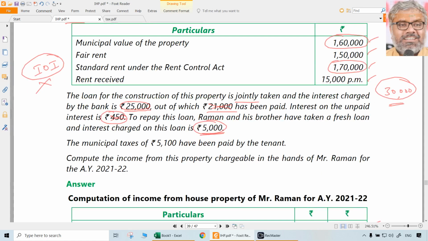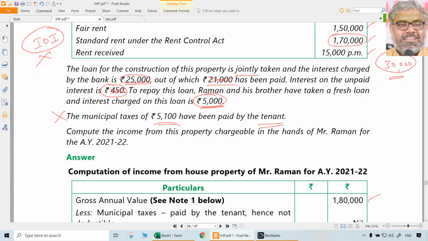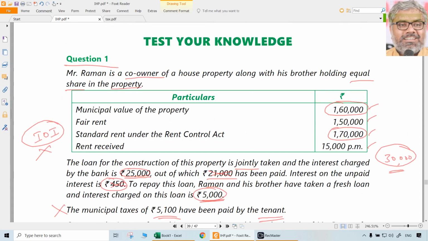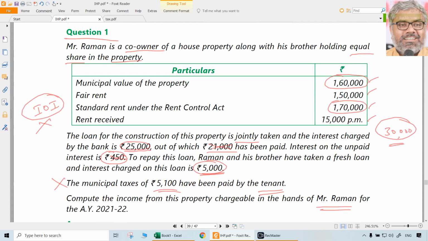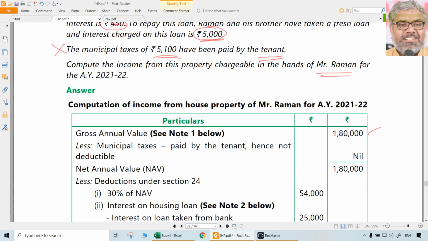Municipal taxes of 5,100 have been paid by the tenant. Will that be allowed as deduction? No. Municipal taxes have to be paid by owner, not by tenant. What is required? Compute the income from this property chargeable in the hands of Mr. Raman for the assessment year 21-22. Ideally, we better compute it for the property fully. Then how much is Raman's share? That can be taken. That is the easiest manner. Let us take like that.